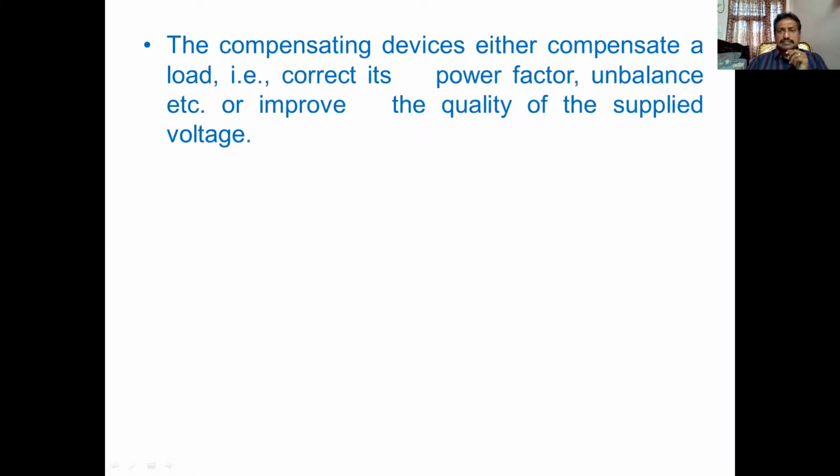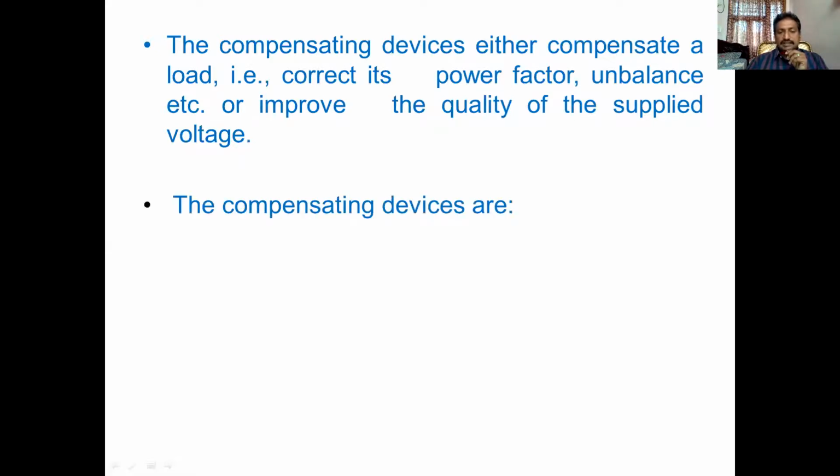Then the compensating devices either compensate a load, that is correct its power factor, unbalance, or improve the quality of the supply voltage. So that is what happens. Compensate. What parameters will be compensated? Three parameters. What are those? Power factor, unbalance, and supply voltage. These three parameters should be compensated.